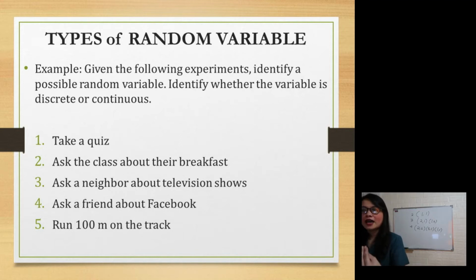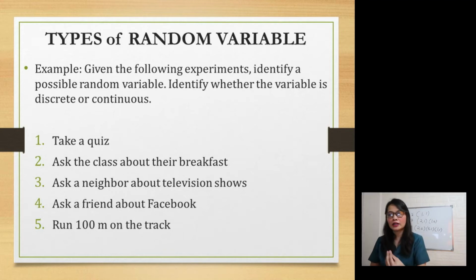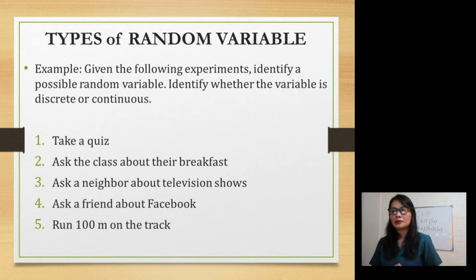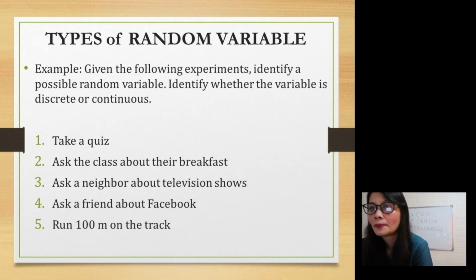Next, ask a neighbor about television shows. Can anyone give me a random variable? About how many episodes they watched of a certain show.